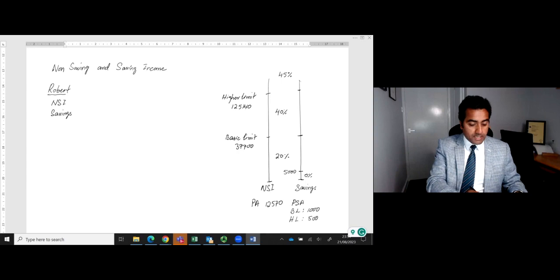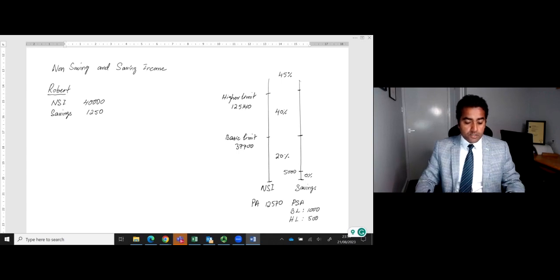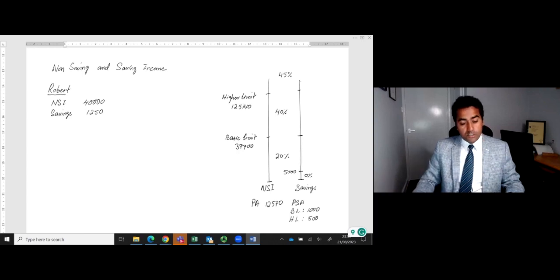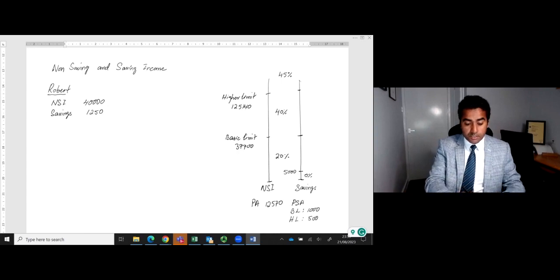Now moving on to my example today. Robert has a non-savings income of 40,000 and savings income of 1,250. We need to find the total income, and then subtract the personal allowance out of the non-savings income. So we will have two columns, non-savings income and savings income.